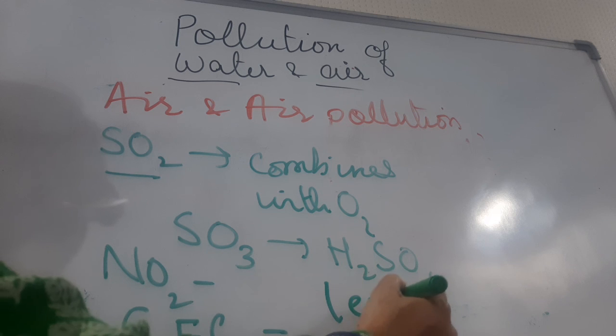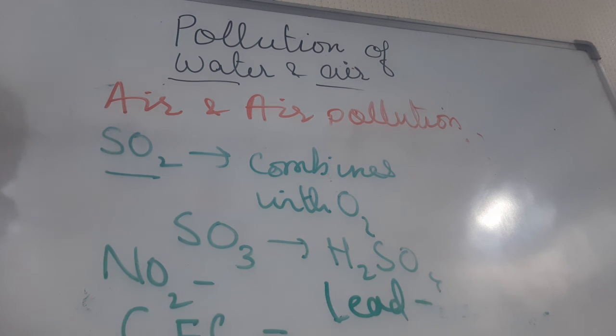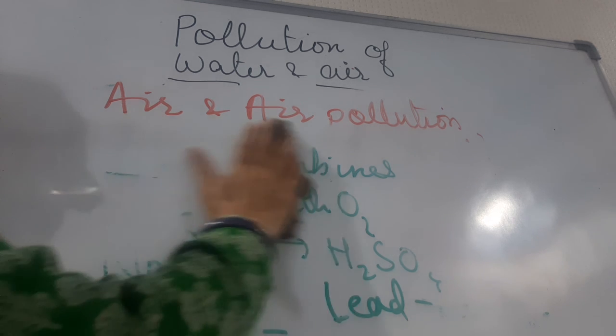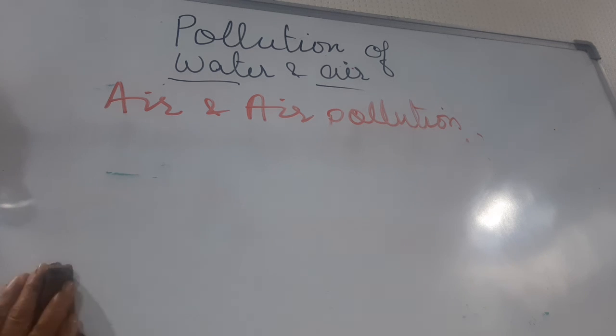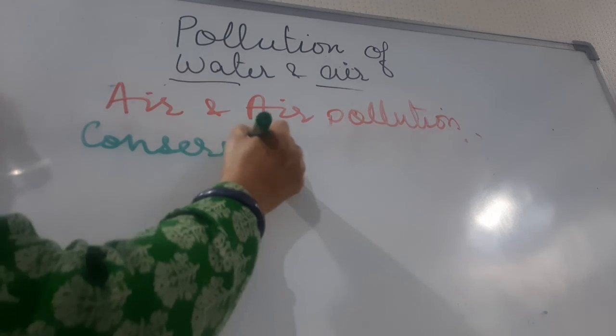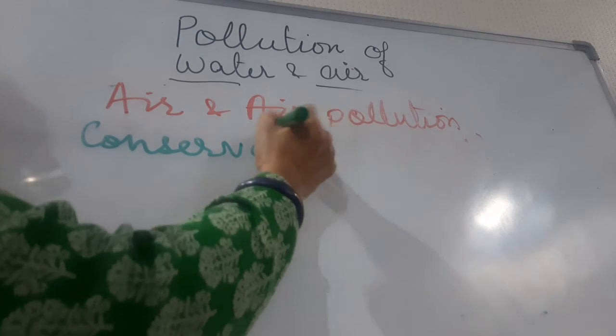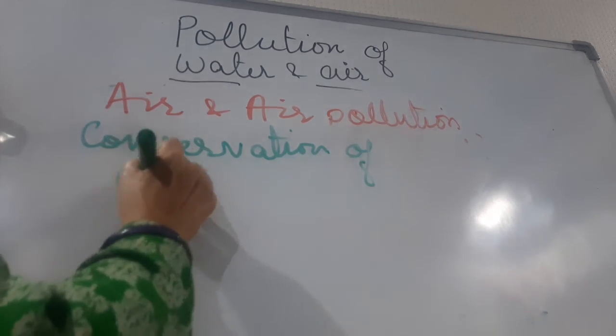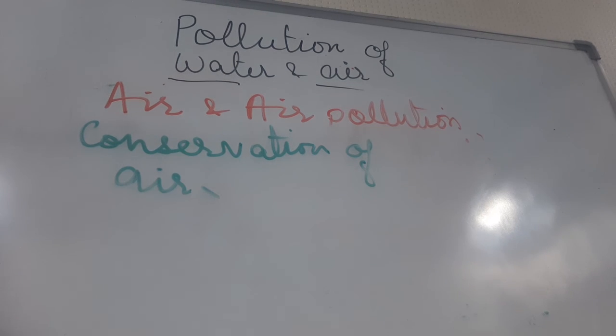Next is, children, lead. A lead compound is added to petrol to prevent engine from knocking. Lead compounds emitted by exhaust of automobiles are also absorbed by our bodies. Now children, so we all know these are all pollutants present in the air and how they are damaging the air. So we should study how to conserve the air. Conservation of air. Now let's see.